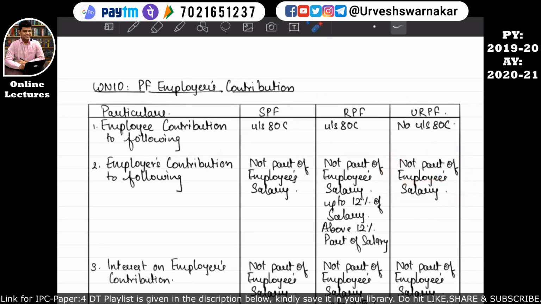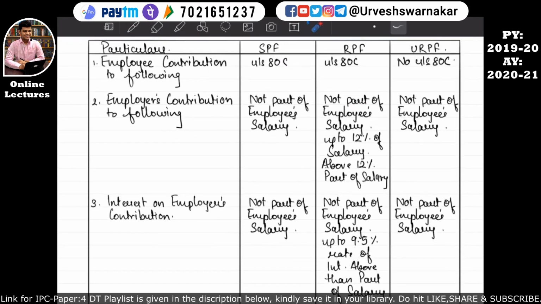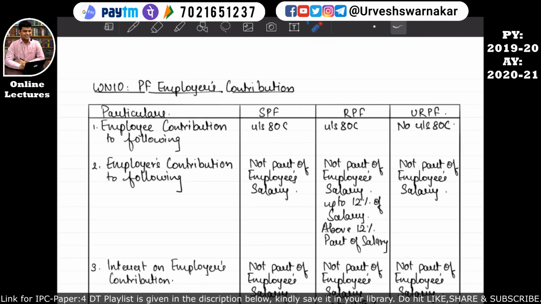But if the employer's contribution is done to a recognized provident fund, then whatever contribution has been done by this employer to this recognized provident fund will be allowed up to 12% of the salary. Above 12% of the salary, whatever amount has been paid by this employer will form part of income from salary. That means the amount will be taken into computation of income from salary.